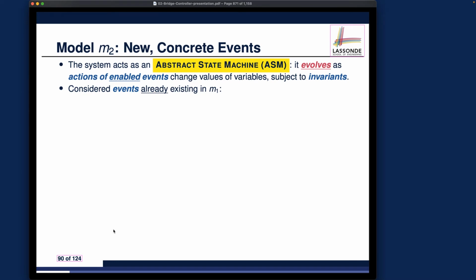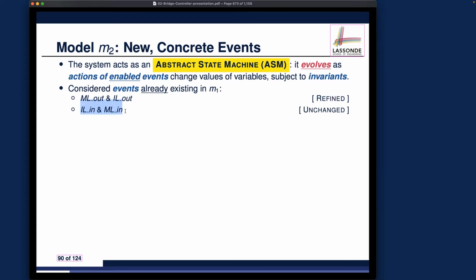And this bullet point here just summarizes what we just spoke about, right? Remember ML out and IL out. These are the two old events that are actually refined for their guards. So the driver will simply follow through the signal. And the other two, ILN and MLN, are not really regulated by the traffic lights, which are the new bits we introduced in the refinement. So that's why they are simply unchanged. Just remember, we're only refining two events over here, meaning that the proof obligations related to these two specifically have to be reproved and also evaluated more carefully. We'll get there a little bit later.